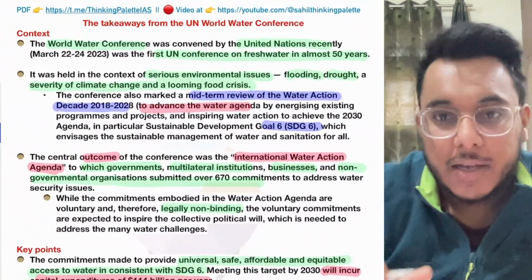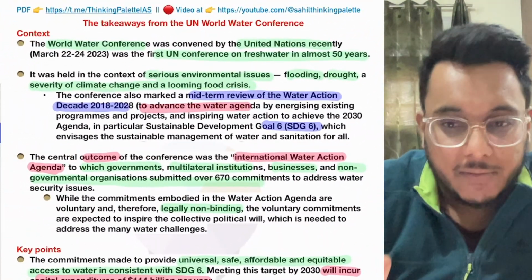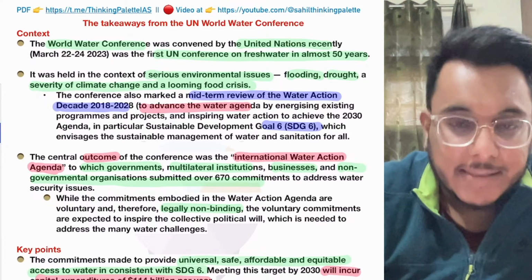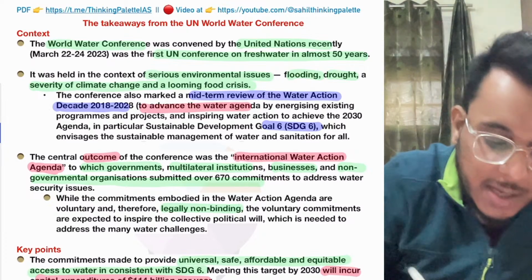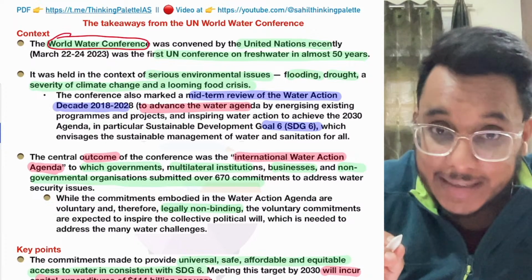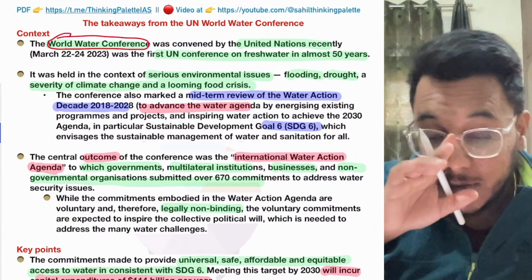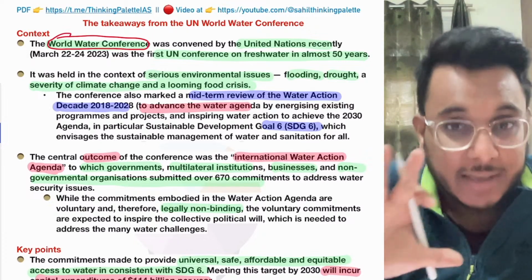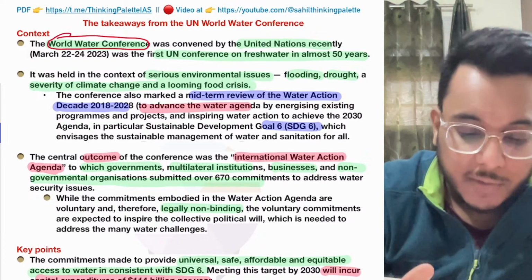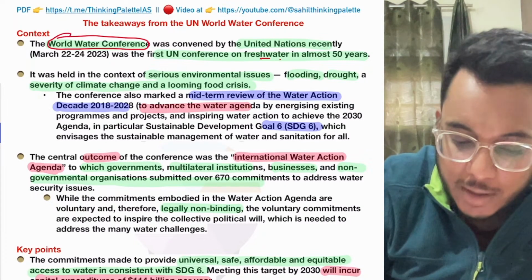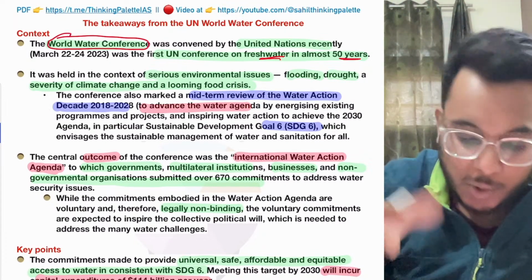Now guys, if you remember, a couple of days back we already saw a similar development. Let me tell you some background first. Recently the World Water Conference was held, and it has been held after nearly 50 years, exactly 46 years. So it was the freshwater convention in almost 50 years, as I have told you.